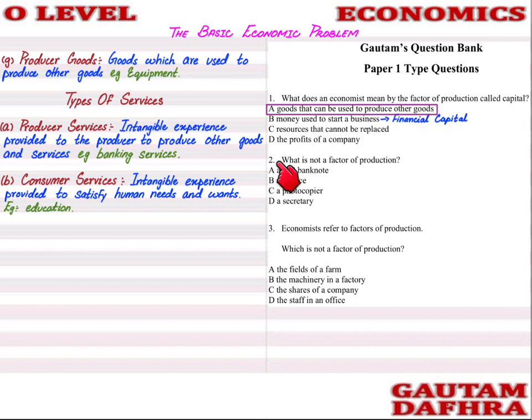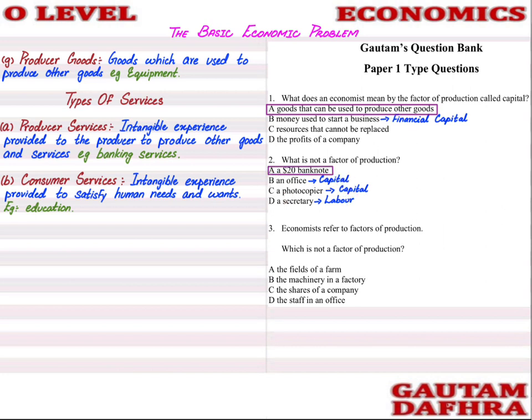Now the next question is, what is not a factor of production? Student secretary can be a labor, it's a factor of production, so this cannot be the right answer. A photocopier is capital because it's a machine which will help you to photocopy. An office is not land, it's capital because it's made by man, and that office can help you to produce other goods and services. So this bank note is not a factor of production.